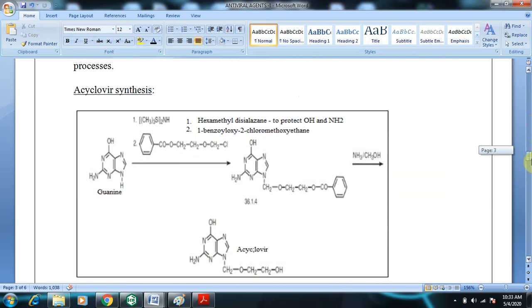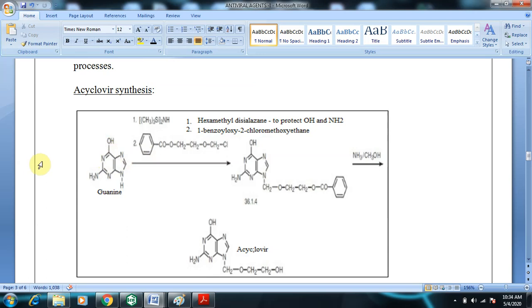And coming to its synthesis, acyclovir synthesis is present in your syllabus, so quickly we will go through it. As you can see, this is the structure of guanine. This is an enolic form, with a double bond and OH, or you can rewrite it as the keto form or enolic form.